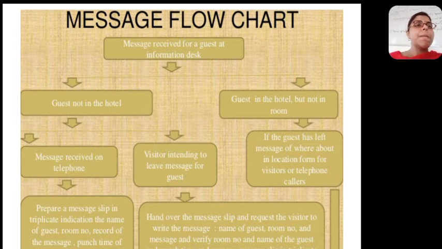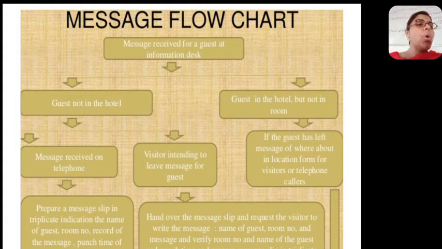The message flowchart displays whatever I have tried to tell you. I have been trying to show you how all this activity works. See, here on the top, the message is received for a guest at the information desk. That means the information desk will receive the message from a caller or a visitor. The first thing the hotel does is check whether the guest is in the hotel or not.